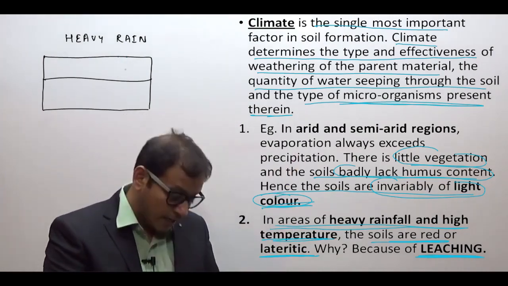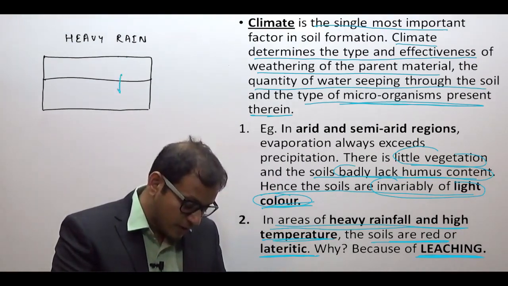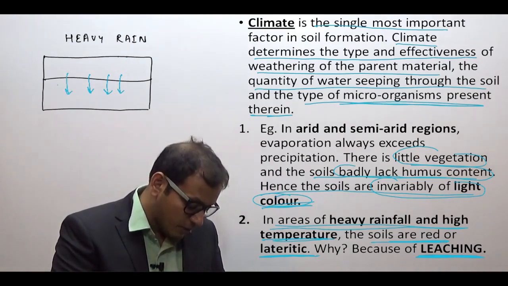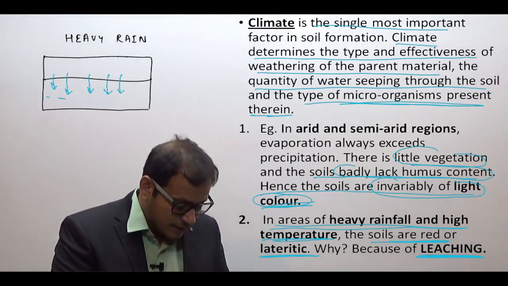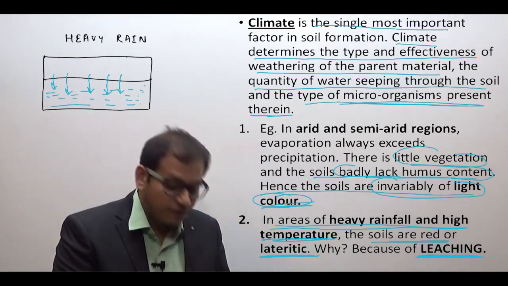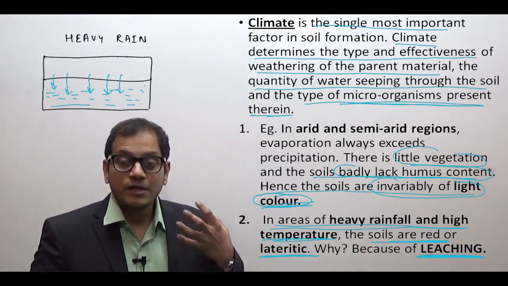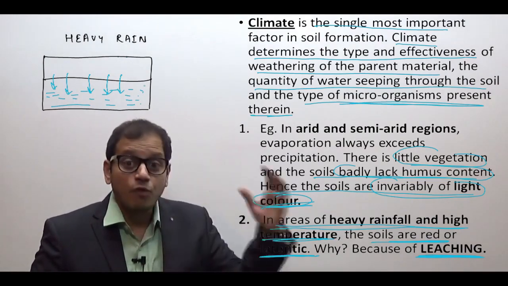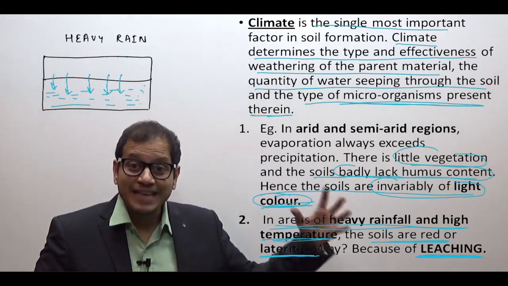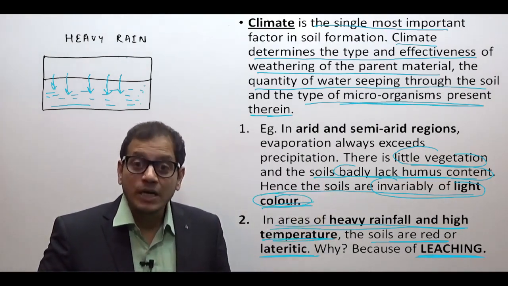the water will seep through the soil, and when the water goes through the soil, it will carry all the minerals from the top layer that can be dissolved in water, and it will accumulate in the lower layer. Because of the very heavy rainfall, the water-soluble minerals are washed away by the water and deposited in the lower layer.